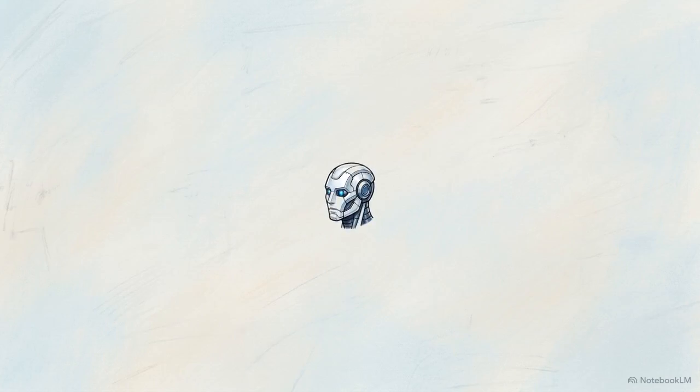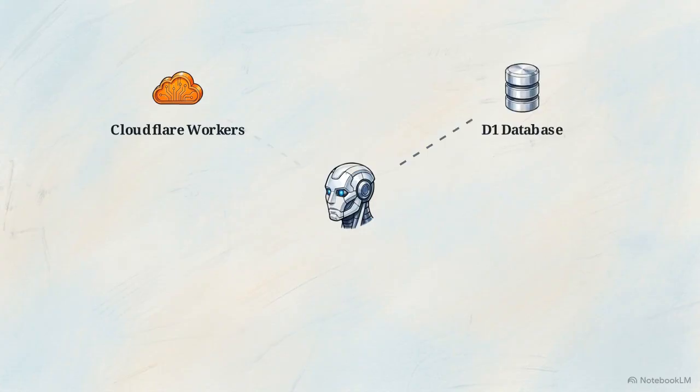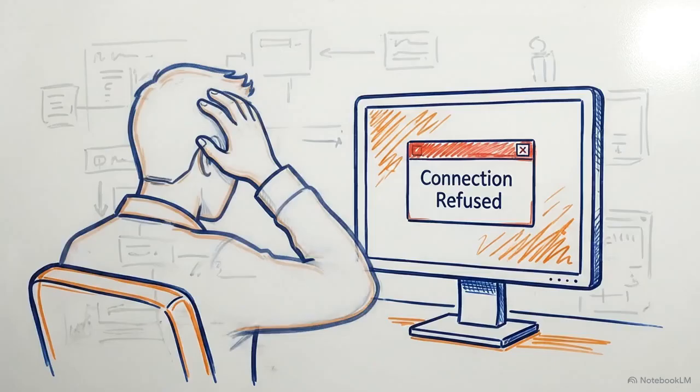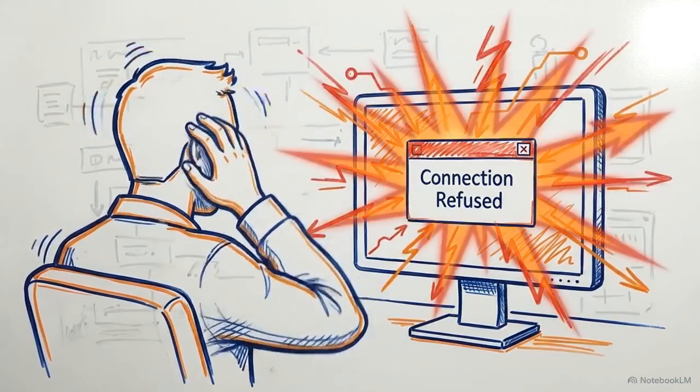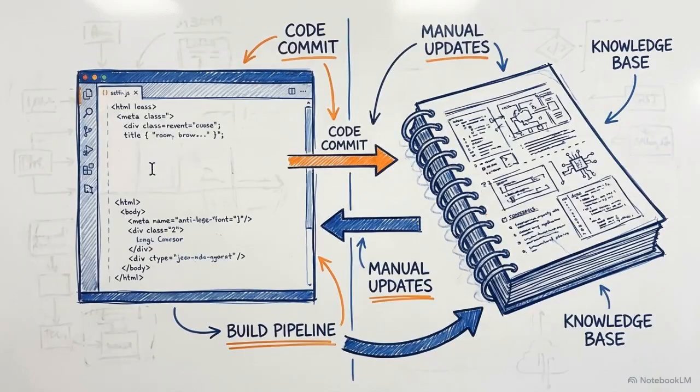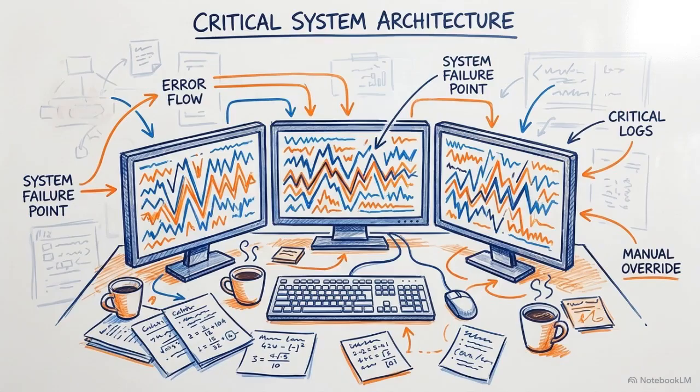You build an AI agent to handle your edge deployments. You want it to inspect Cloudflare workers, query a D1 database, and cross-reference external platforms. But almost immediately, you hit a wall. Your agent has no native way to talk to these services. Communication requires writing custom API integrations from scratch. That means weeks spent untangling authentication flows, managing state, and maintaining glue code every time a platform updates its API.